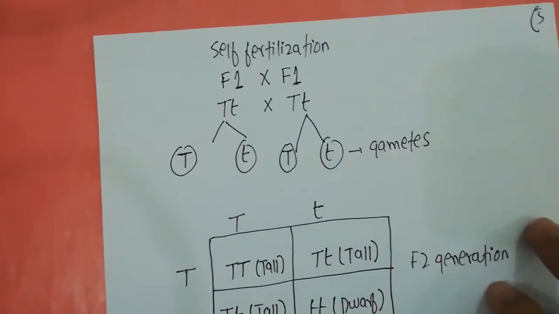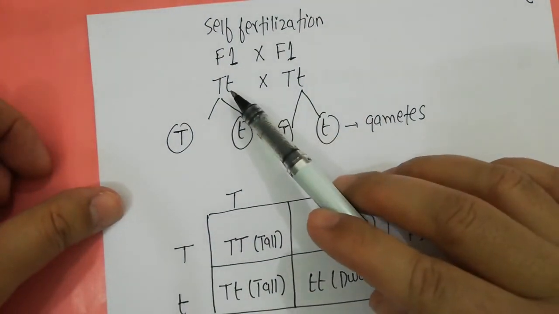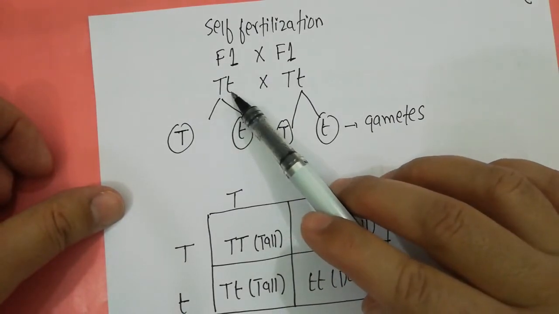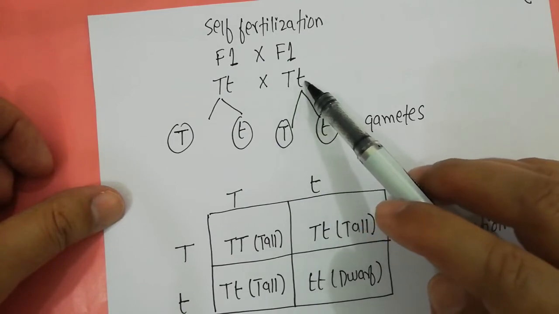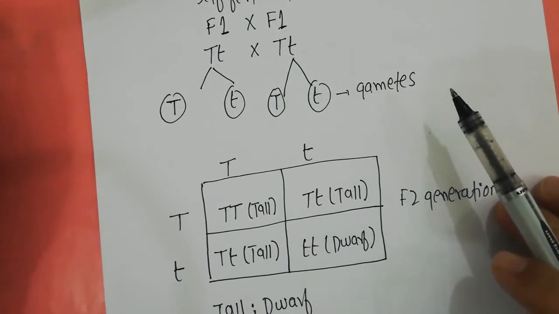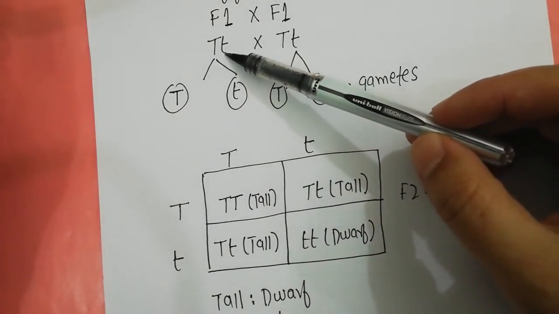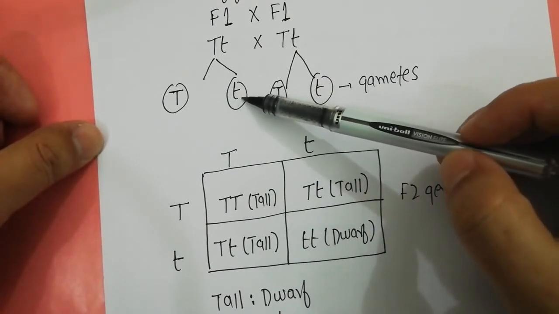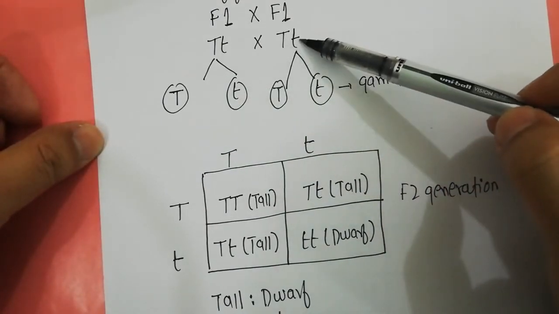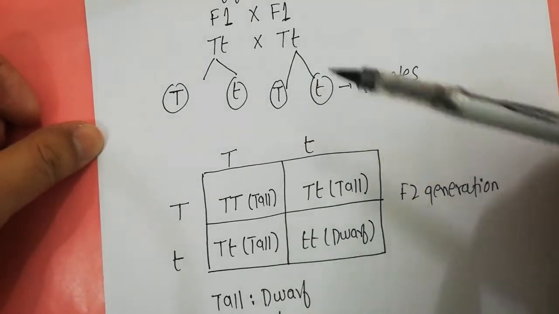What he did next was self-fertilization. The tall plant he got in the F1, with capital T and small t, he crossed with another plant of the F1 having the same genotype, capital T and small t. This particular plant can make two kinds of gametes: a gamete having a capital T and a gamete having the small t. The other plant can also make two kinds of gametes, a capital T and a small t.